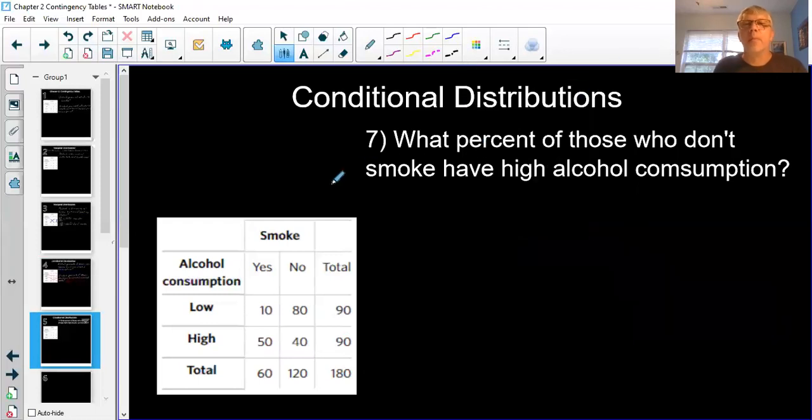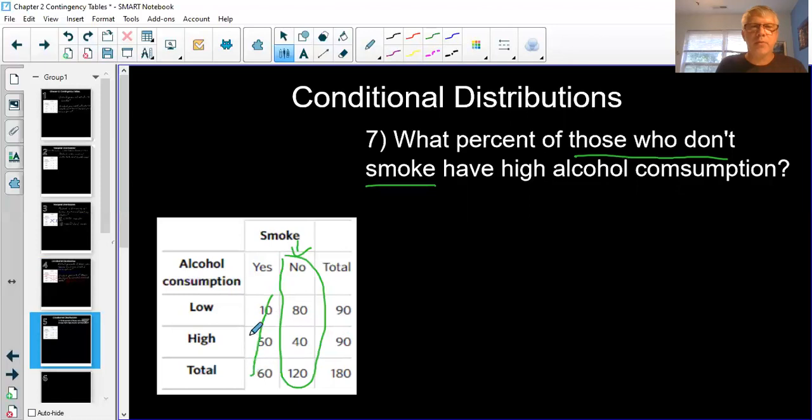All right, so here we go. What percent of those who don't smoke? So now I look at smoking and then the not smoking ones, right? So now I care about these people, the ones that do not smoke. Don't care about these numbers.